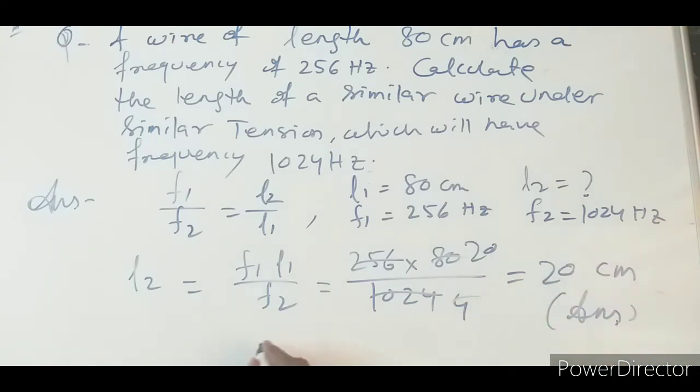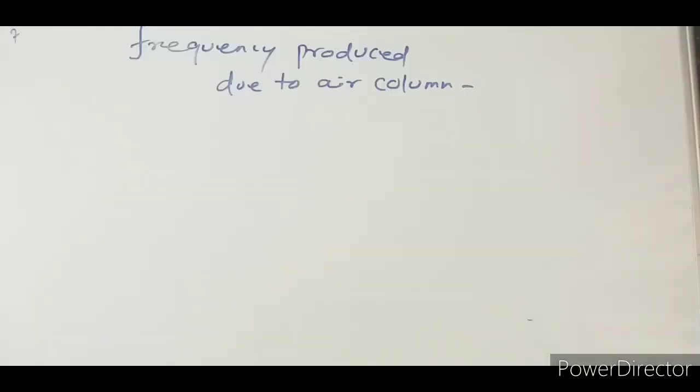Okay, so L2, the length of L2, is equal to 20 centimeters for us. This kind of question comes in the board exam, and a similar question came 2 years back, in 2017. It is a board question. Now we'll see the frequency produced due to the air column.